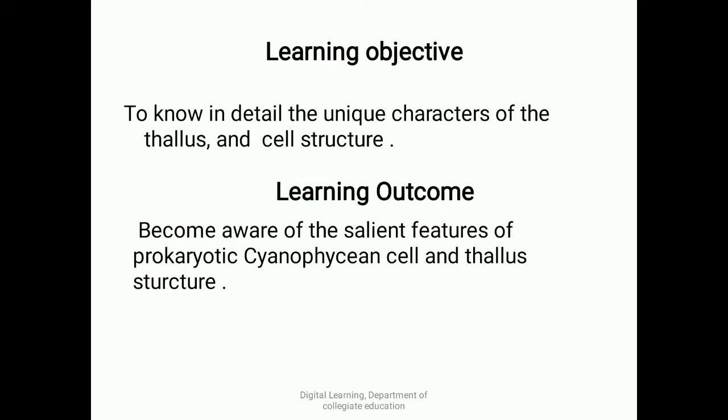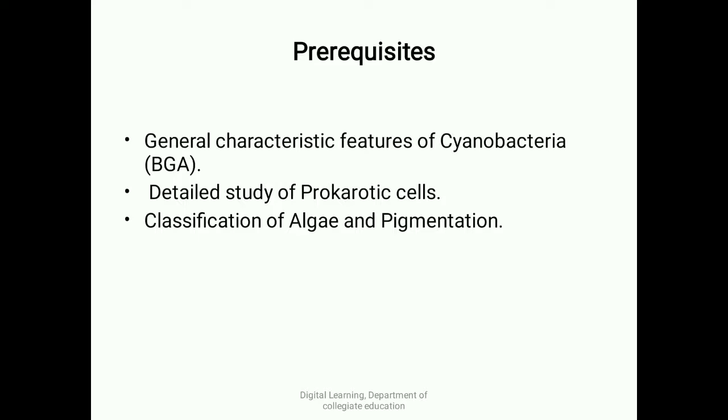Let us move on to the learning objective and learning outcome. The learning objective is to know in detail the unique characters of the thallus and cell structure, and the learning outcome is to become aware of the salient features of the prokaryotic cyanophycean cell and the thallus structure. Coming to the prerequisites: general characteristic features of cyanobacteria, blue-green algae, detailed study of prokaryotic cells, and classification of algae by pigmentation.